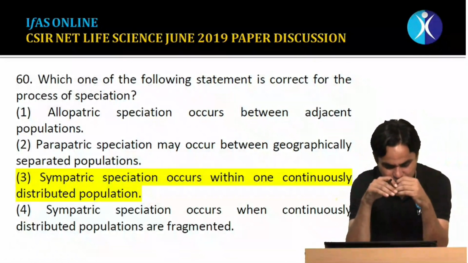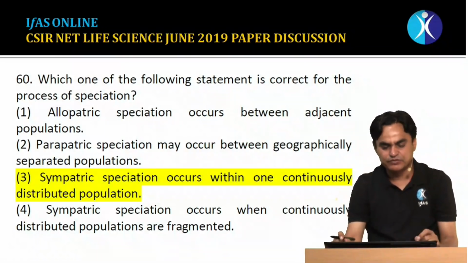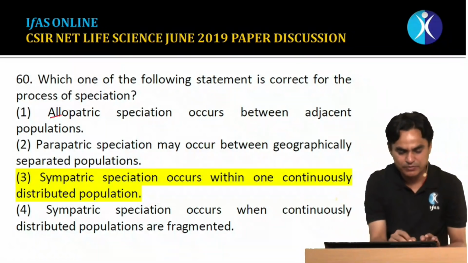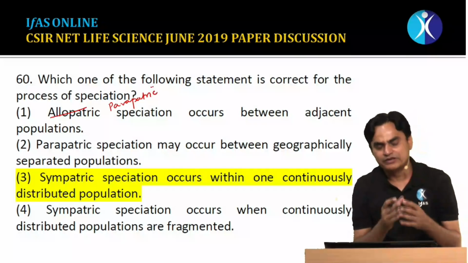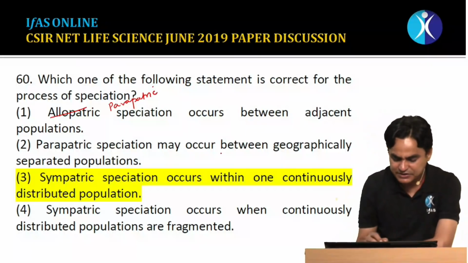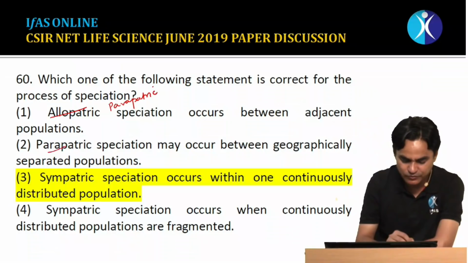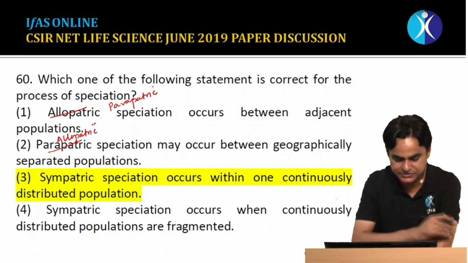The first statement says that allopatric speciation occurs between adjacent populations. No, it's not allopatric speciation here. If it would have been parapatric, then it would have been okay. In allopatric, there are two different places, they are not adjacent places. Parapatric speciation may occur between geographically separated populations? No, this is true for allopatric speciation. This is also a false statement.